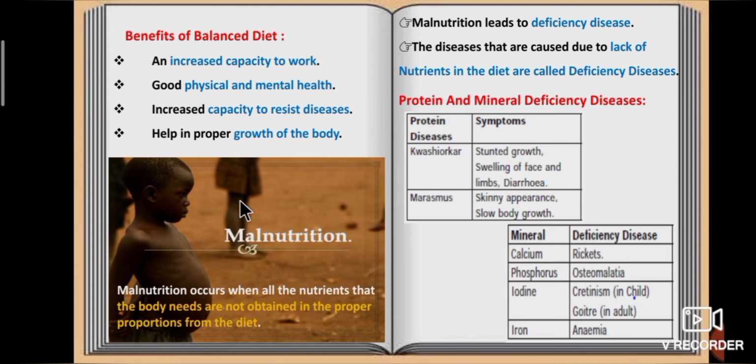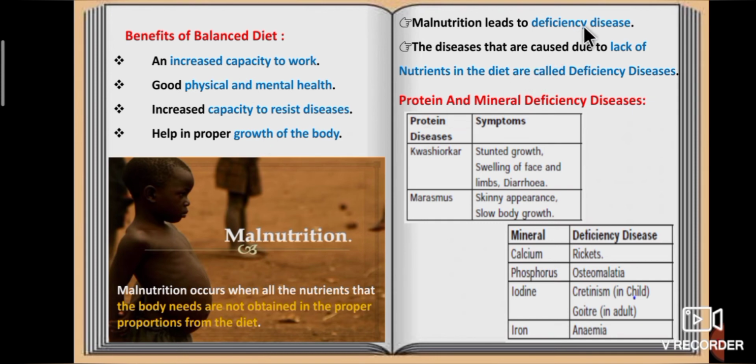Now we are going to study about malnutrition. Malnutrition occurs when all the nutrients that the body needs are not obtained in the proper proportions from the diet.